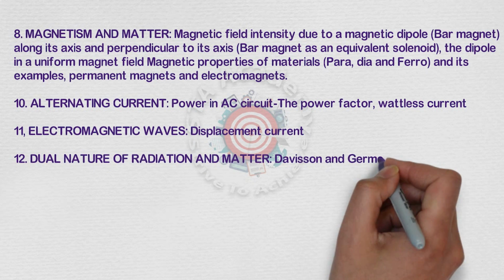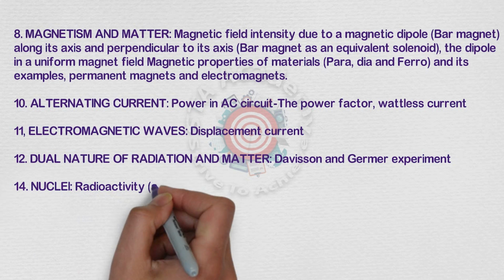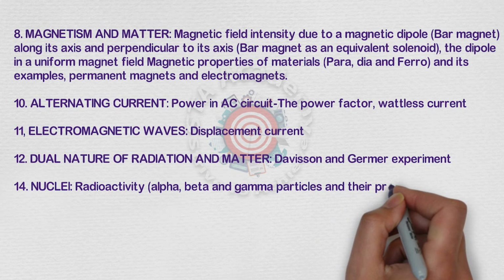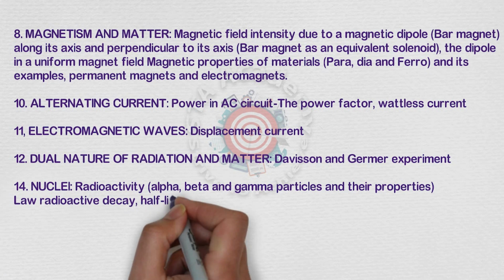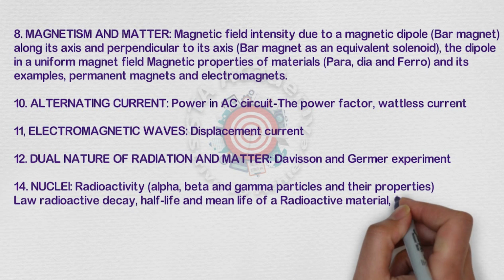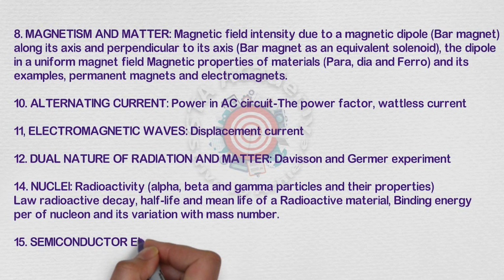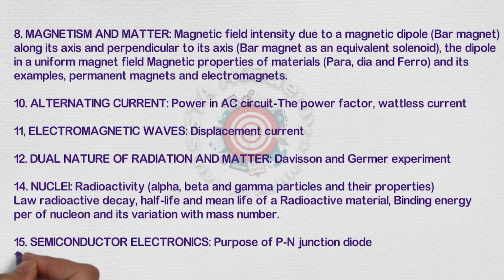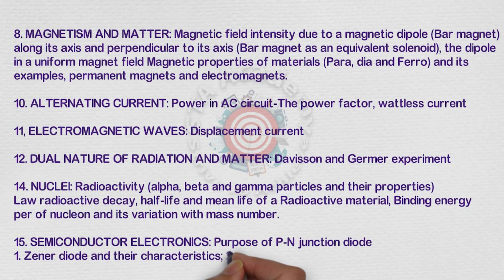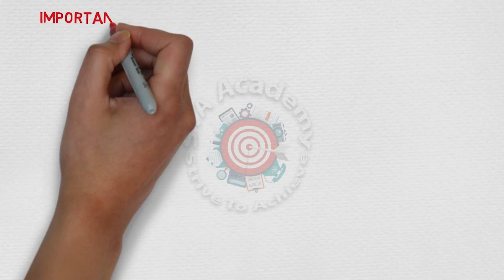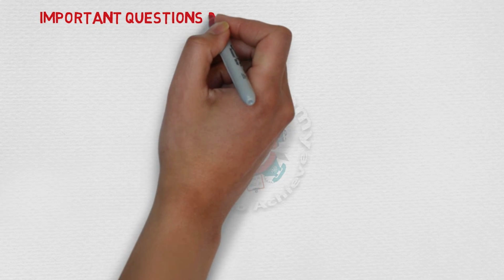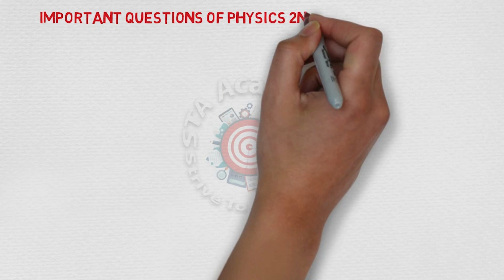From dual nature of radiation and matter, the Davisson and Germer experiment is deleted. From nuclei, radioactivity, the complete topic is deleted. Next chapter is semiconductors: the p-n junction diode and Zener diode are the topics that have been deleted from the syllabus. This is a brief explanation of all the deleted topics of inter second year physics. Let us put some light on the important questions of intermediate second year physics.